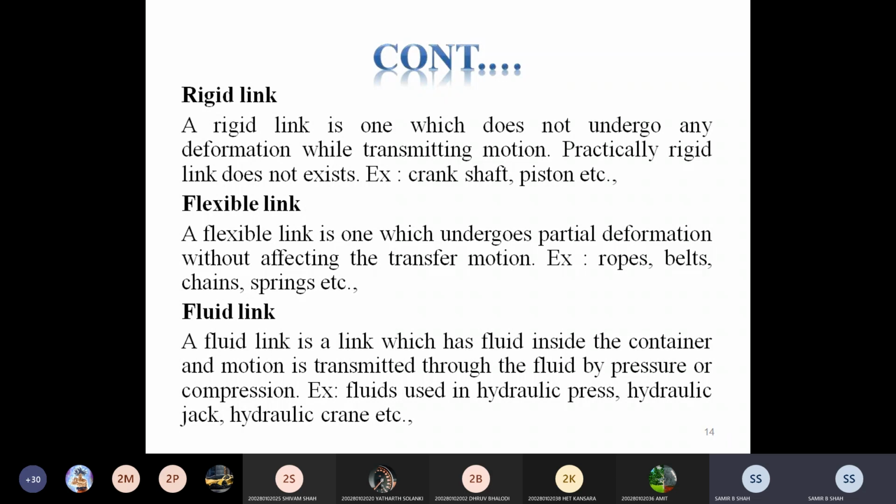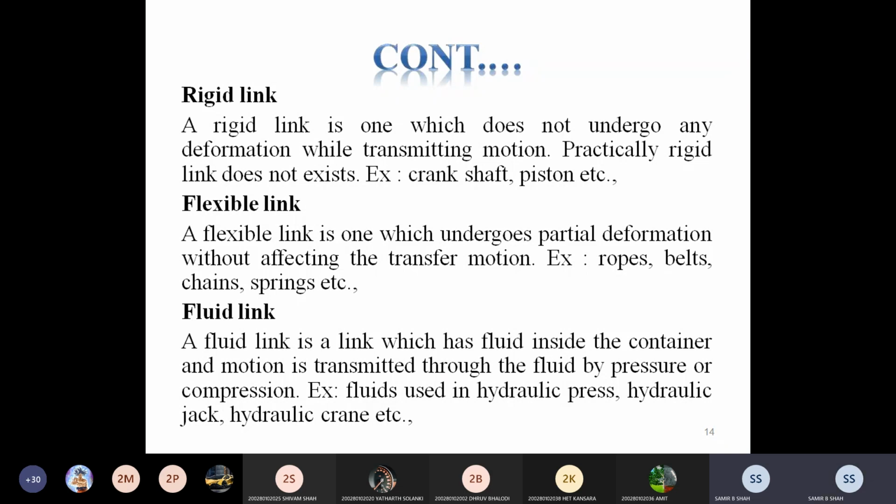Like ropes: when motion is transferred with the help of a rope or belt or chain or spring, it may be deformed partially. So it is called a flexible link.